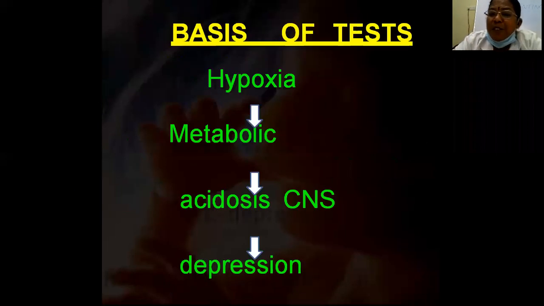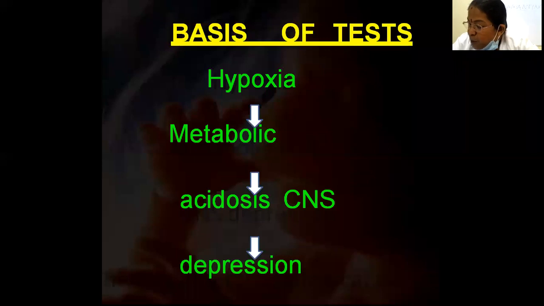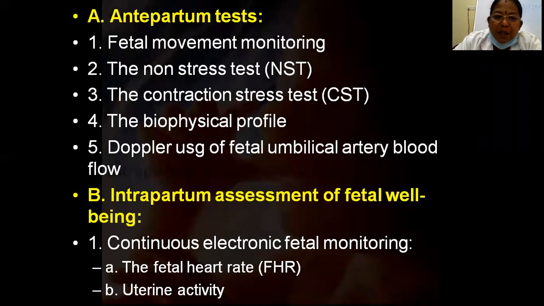The biophysical profile is a screening test for uteroplacental insufficiency. The fetal biophysical activities are initiated, modulated, and regulated through the fetal nervous system. All of us know this. And the fetal nervous system is very sensitive to diminished oxygenation. So when there is hypoxia, there is metabolic acidosis and central nervous system depression, and that will affect the fetal biophysical profile.